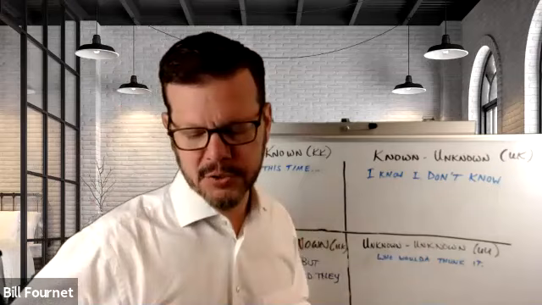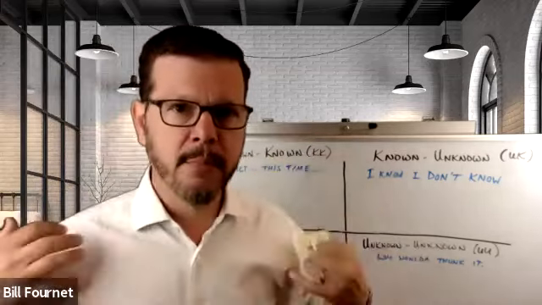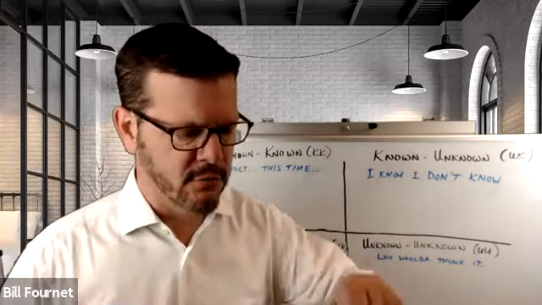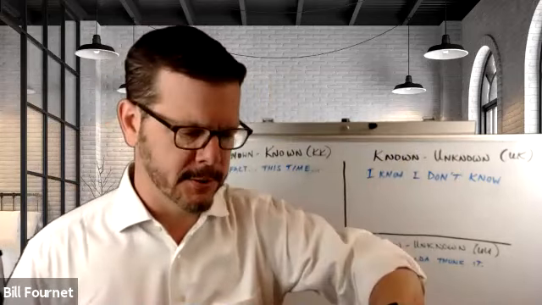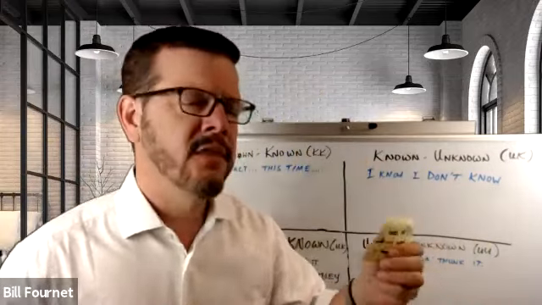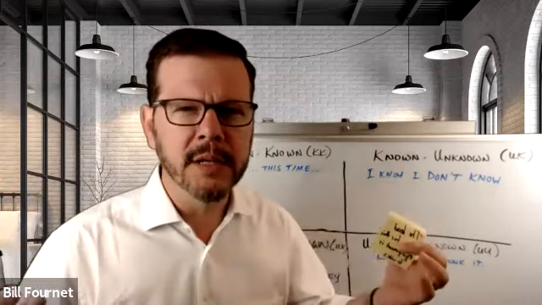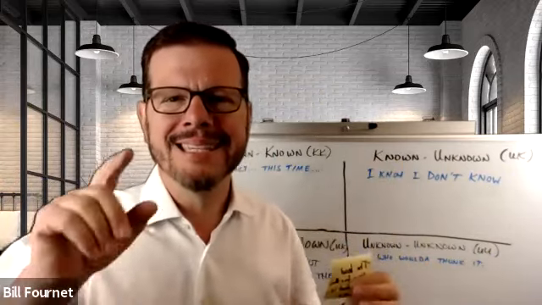So let's walk through the exercise to give you a sense of how this works. I'm going to have my team come up with information needs that they have. They're going to write one item per sticky note, like I mentioned. So let's say that one of them wrote, on a project team, that the lead time for the piece of equipment that we need to buy and we're ultimately going to construct or install is 6 weeks.